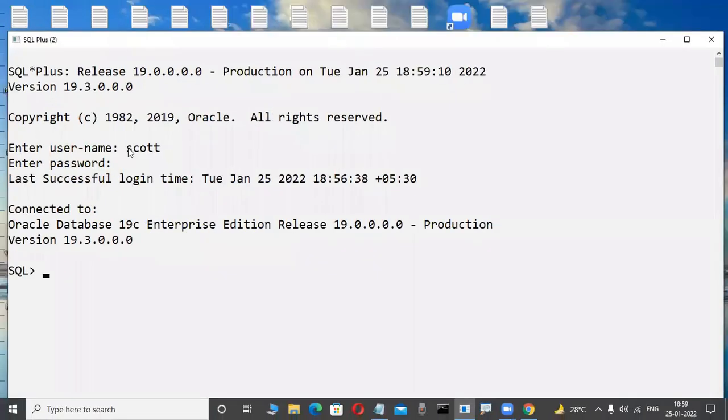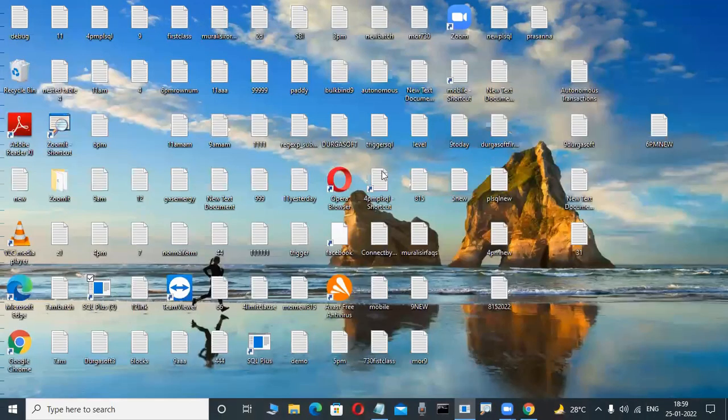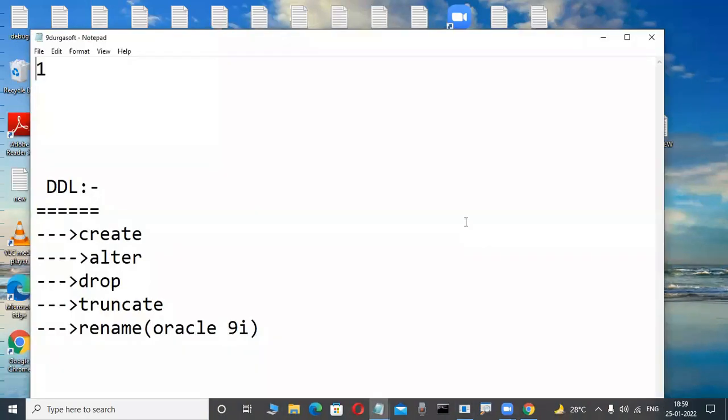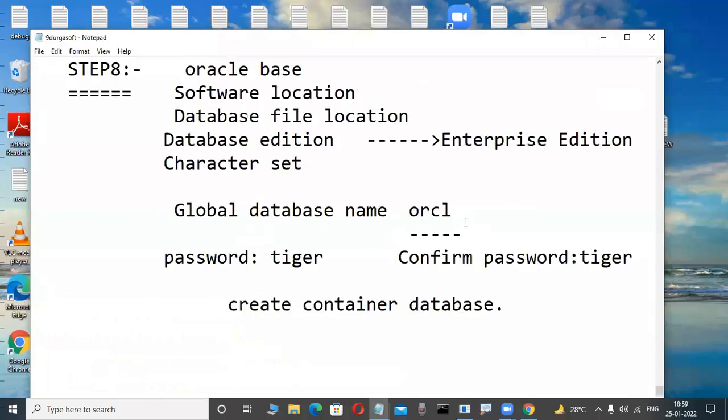What are Express Editions? What are these users? These are all things you need to be familiar with, and there are tools and Oracle software too. Then only will we tell you the installation steps. Once we are installing, you will understand all of this practically. To understand the installation, this editions knowledge is required.